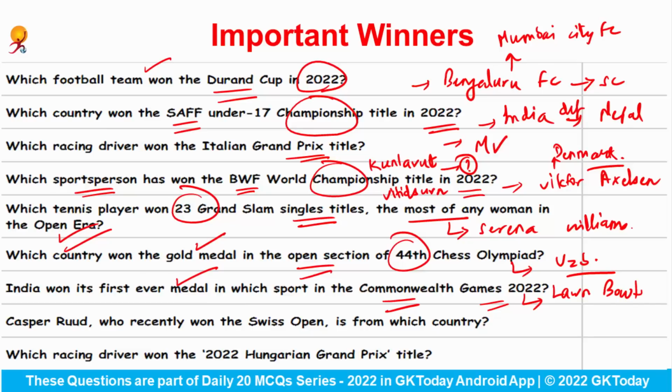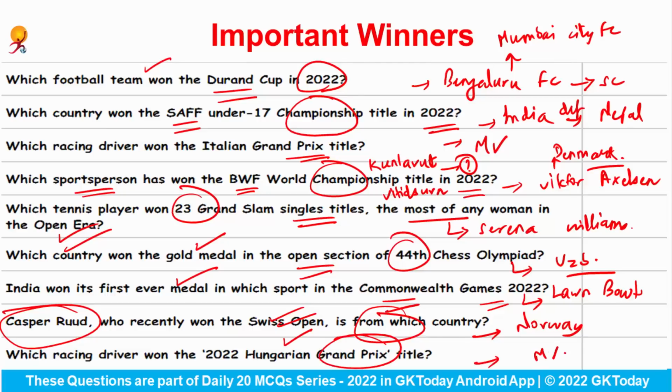Casper Ruud, who recently won the Swiss Open, is from which country? Don't forget that. Who won the Swiss Open? Answer is Casper Ruud, and he is from the country Norway. Which racing driver won the 2022 Hungarian Grand Prix title? So answer would be Max Verstappen.